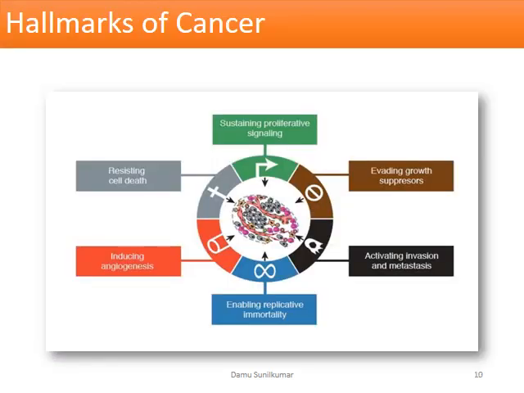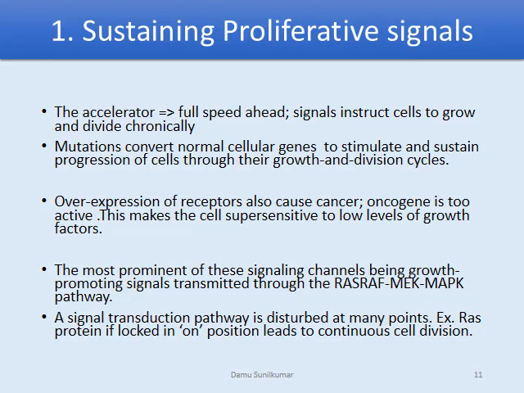Now these are the first 6 hallmarks of cancer that they proposed, which means cancer can sustain proliferative signaling, evade growth suppressors, activate invasion as well as metastasis, have replicative immortality, induce angiogenesis, and resist cell death.